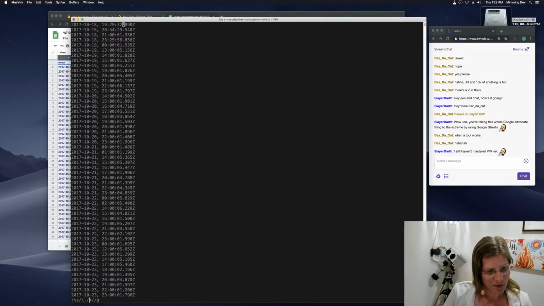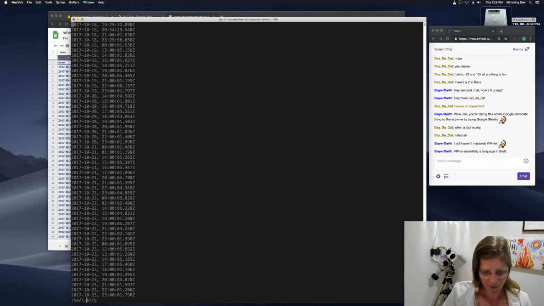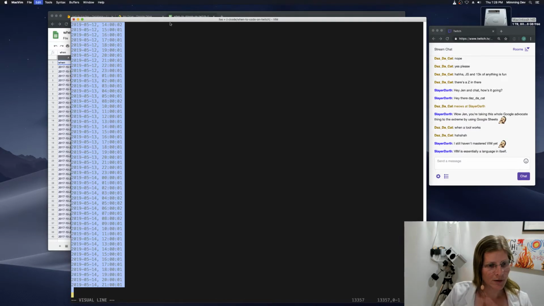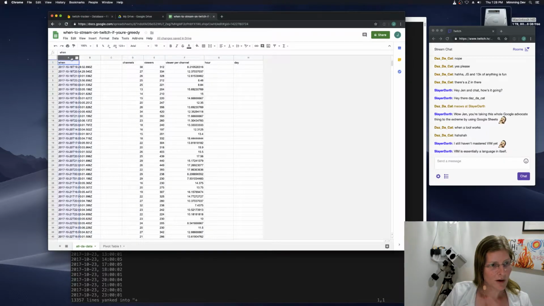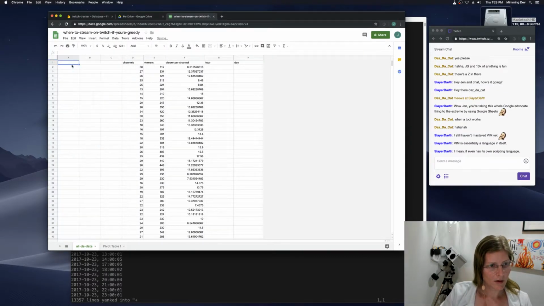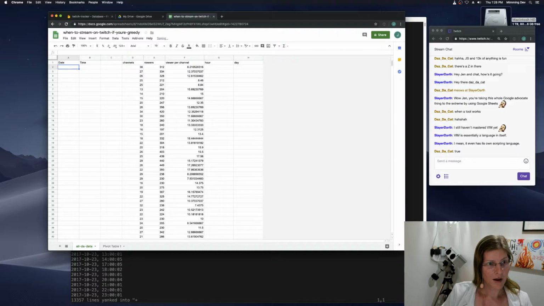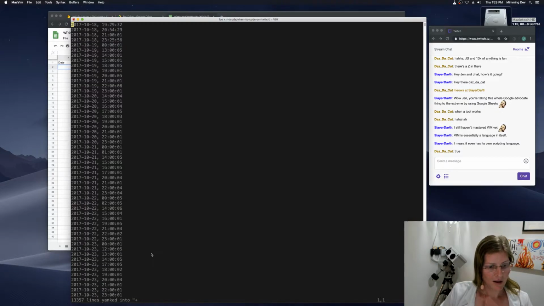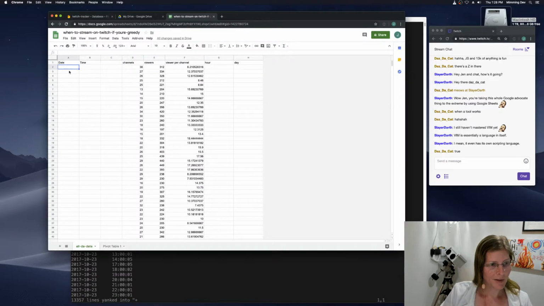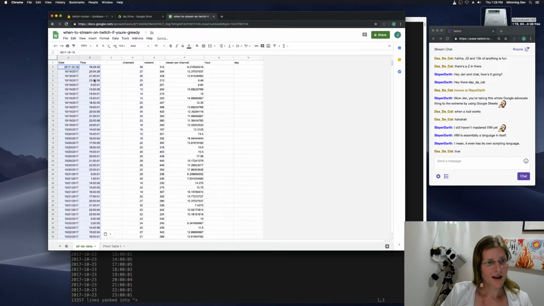Oh, there we go. There we go. Let's see if you like this more. Boop. Date, time. It did not like my pasting of a comma in, but it might like a tab. Yay, it liked a tab.